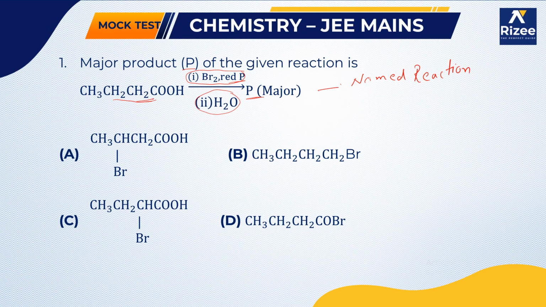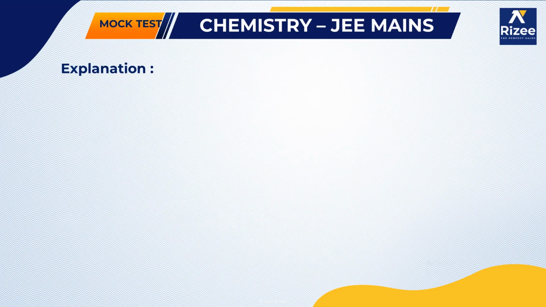and the name of the reaction is the HVZ reaction, which we also call the Hell-Volhard-Zelinsky reaction. So in the Hell-Volhard-Zelinsky reaction, what happens? Bromine will react with phosphorus, so bromine plus phosphorus forms PBr3, or phosphorus tribromide. This phosphorus tribromide will react with the carboxylic acid, nothing but our butanoic acid. So if you take butanoic acid, CH3CH2CH2COOH, it will react with phosphorus tribromide